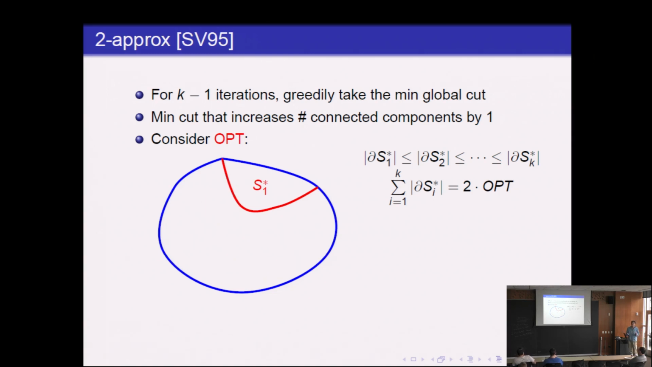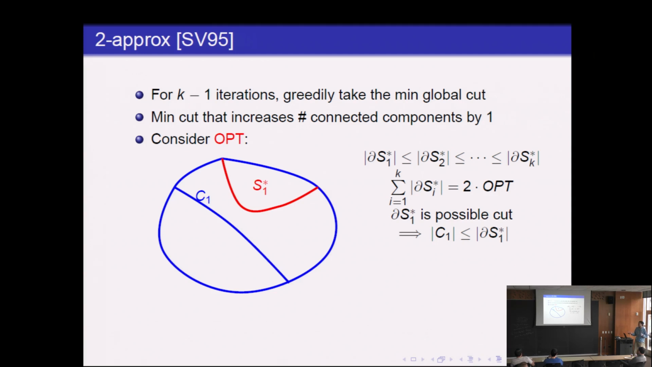So let's consider, what will our greedy algorithm do? Let's consider the first cut that greedy makes. Well, S1 is a possible cut for the first iteration. So greedy might take S1, but it might take something else. But we know that whatever it takes must be at most the boundary size of S1.